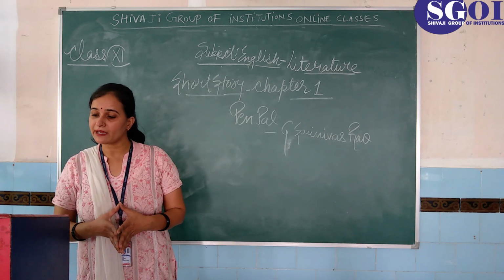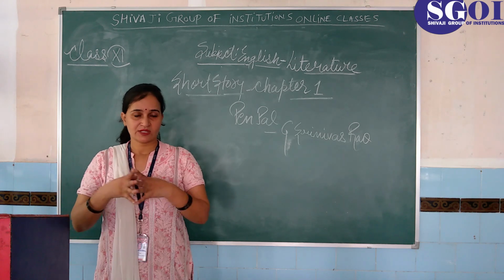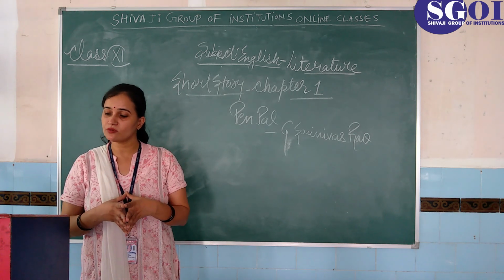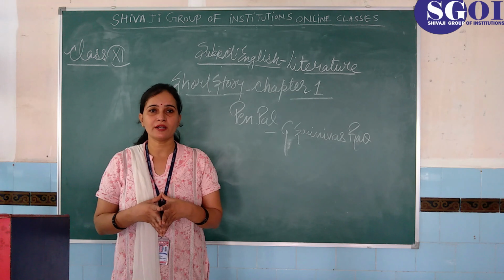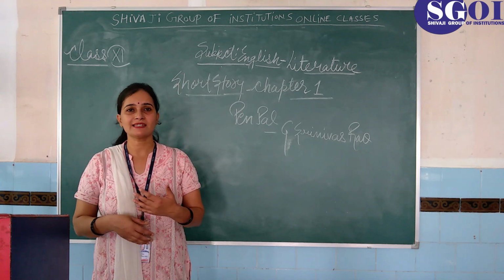Years rolled by. My correspondence with Alice became less exciting. सालों बीतते गए. Time passes very soon. And our correspondence, our letter writing, really became very less. बहुत धीमा हो गया.